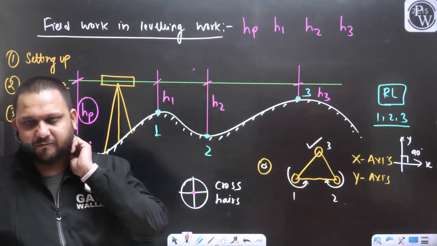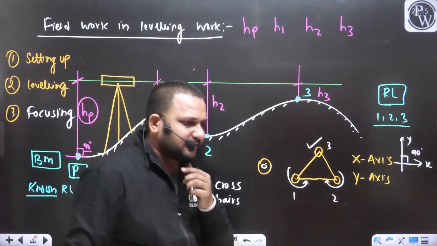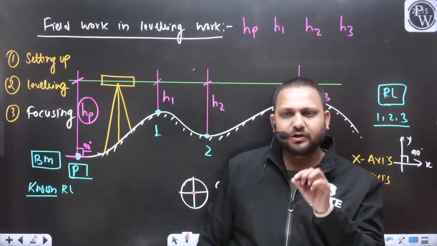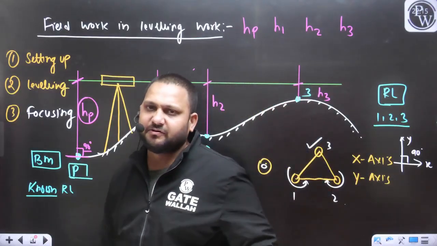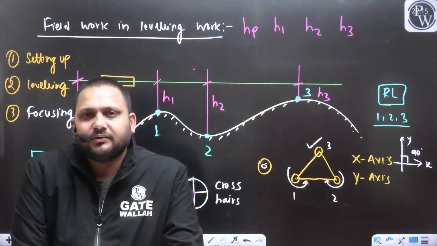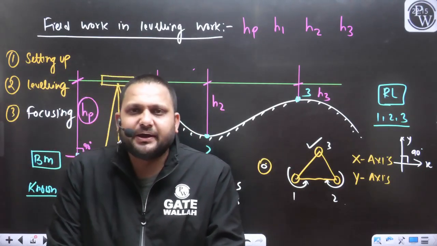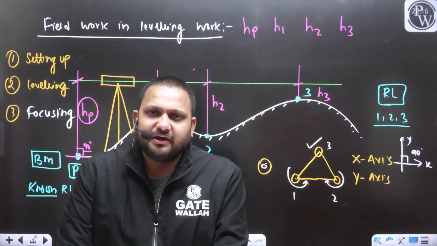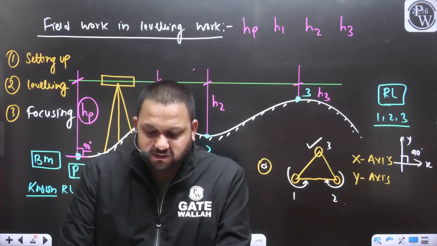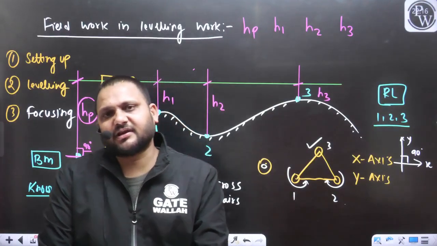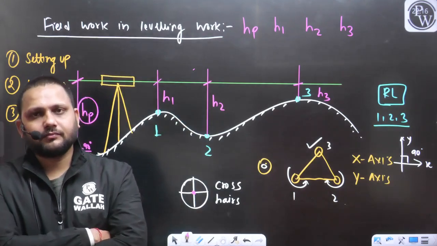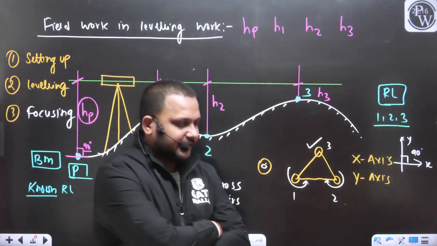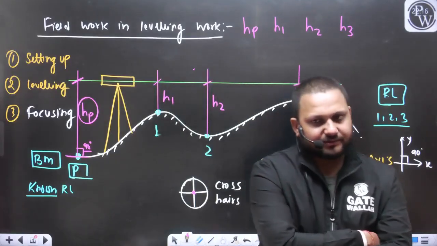With the help of this concept, you have understood how you can check the accuracy of your survey work. For any line we take two readings, and with the help of those two readings, we can check the accuracy of the survey work.